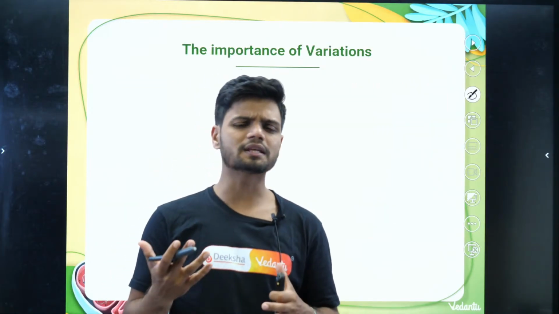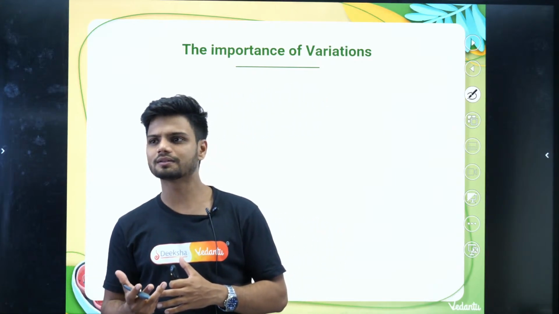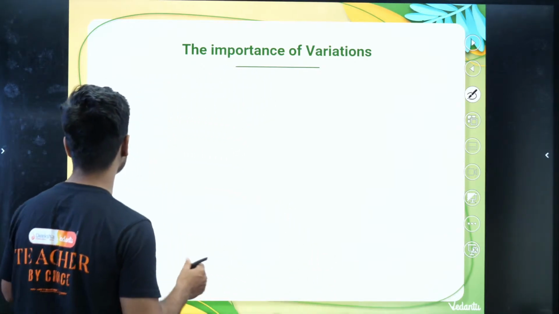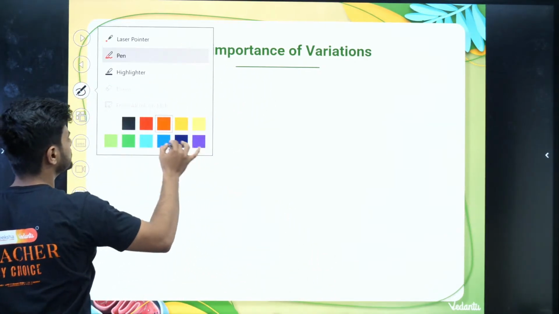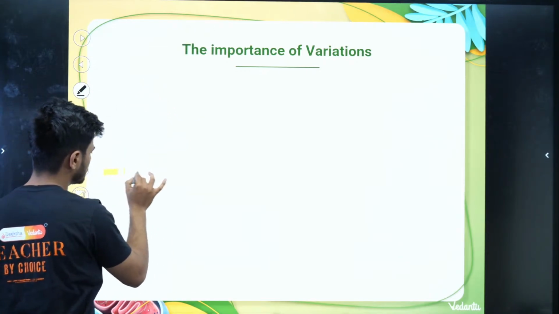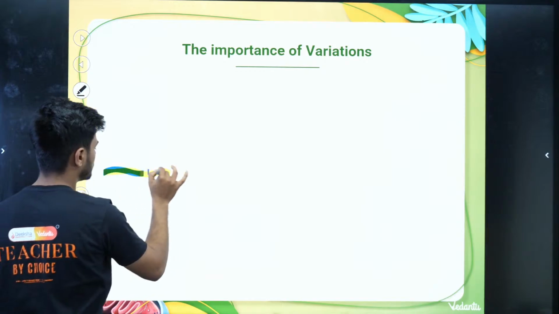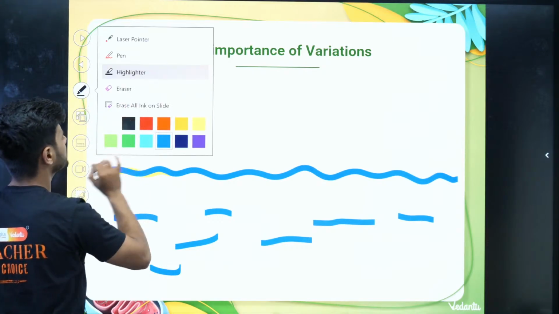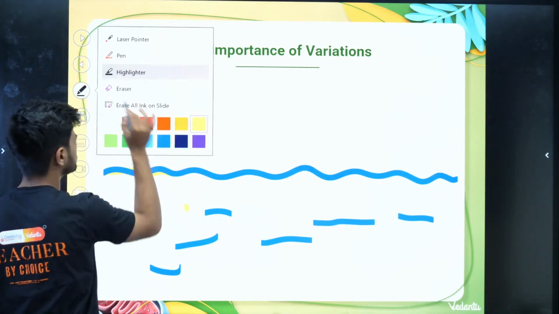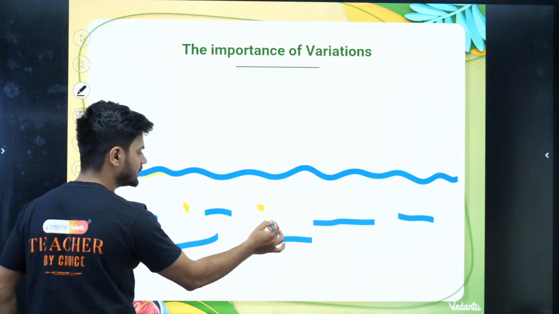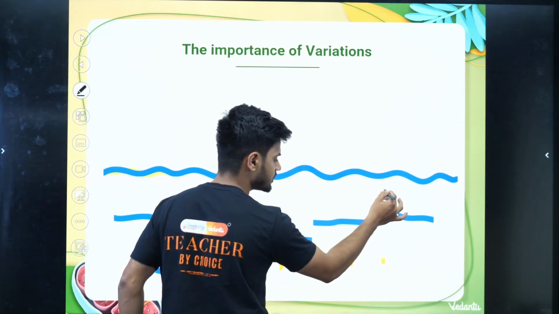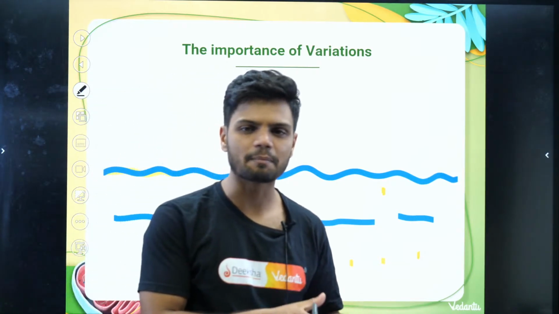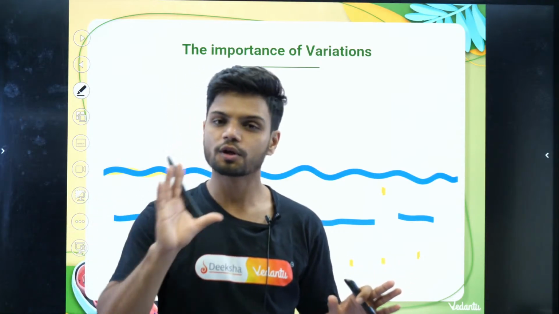Now I'll tell you what is the importance of this variation. Students, there is a small cute story in your NCERT also. The NCERT tells you a small story that there is a pond here. In this pond, there are certain bacteria growing. Now everyone is happy. The bacteria is happy. Now what happens?